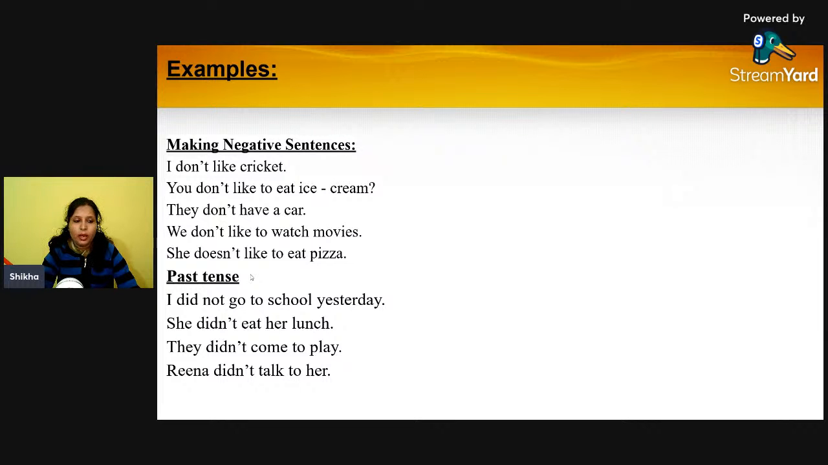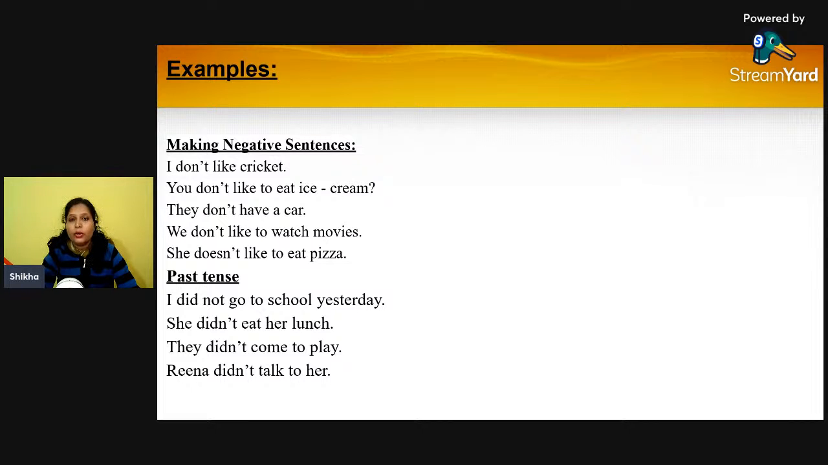Then past tense. How can we frame sentences under past tense? We'll be using the verb to do, the helping verb, that is did, right? So, I did not go to school yesterday. Whenever you are using did, the next verb which will come will always be in its present form, that is V1 form. You will not use the past tense form of the verb.